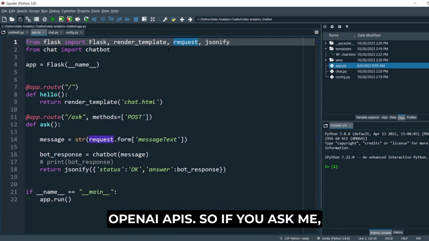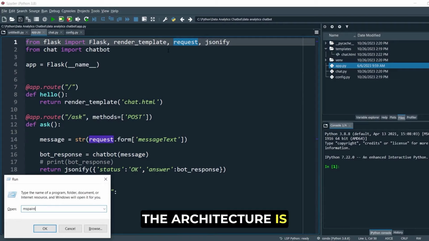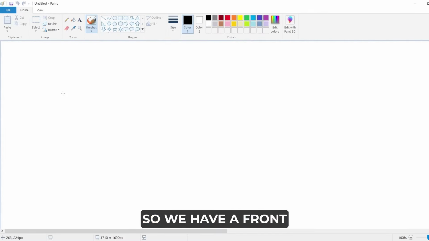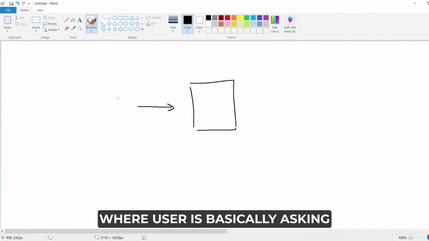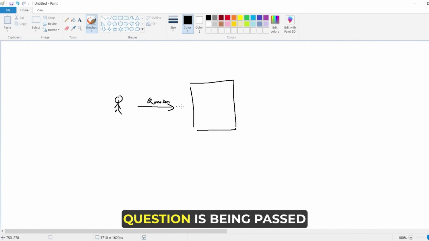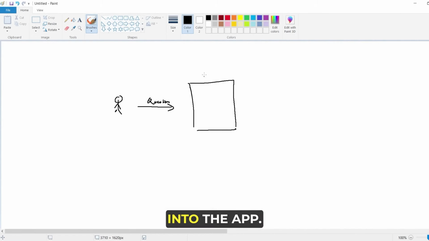So if you ask me, the architecture is pretty simple. We have a front-end application where the user is asking something, let's say a question, which is passed into the app.